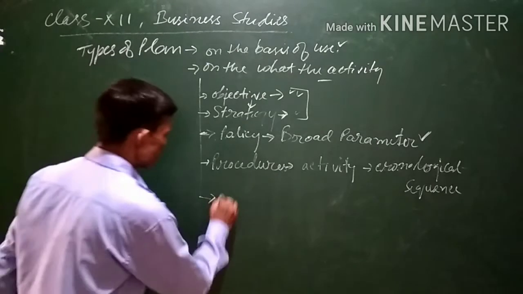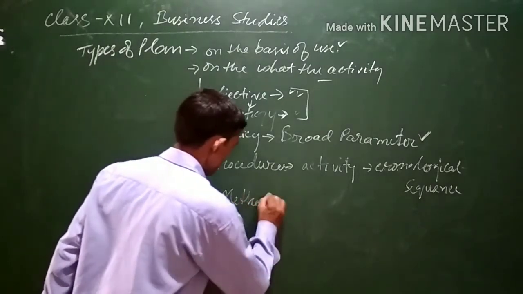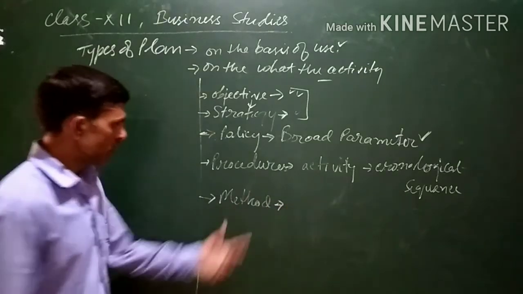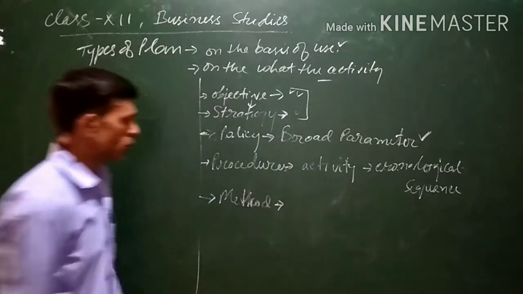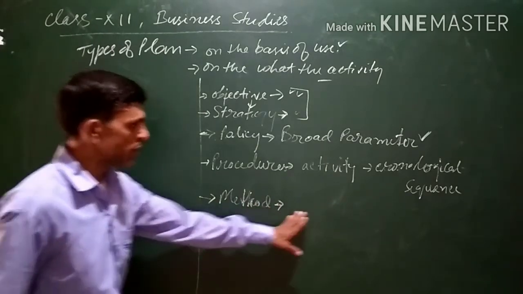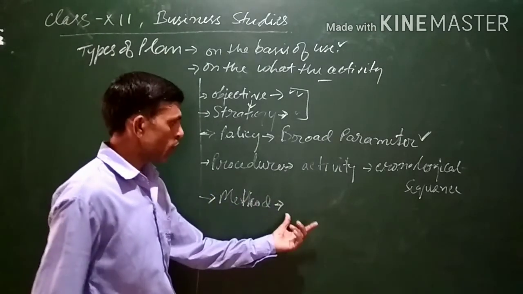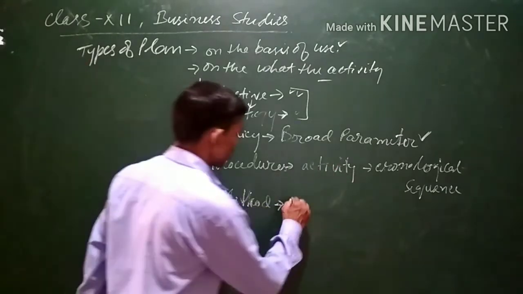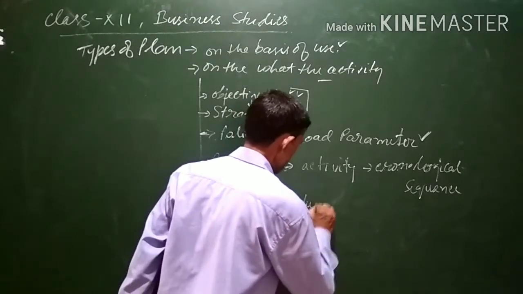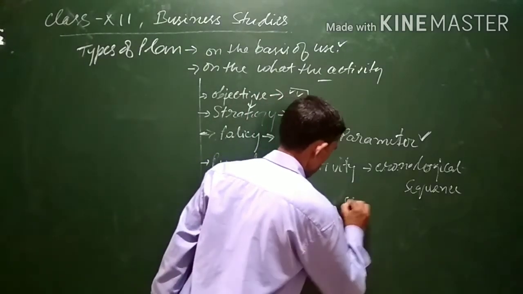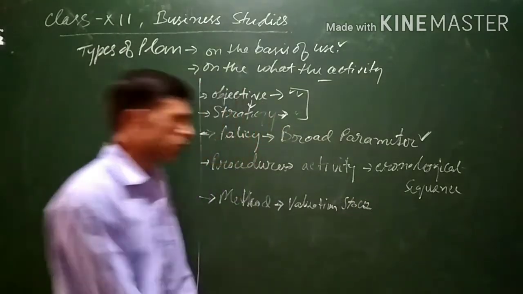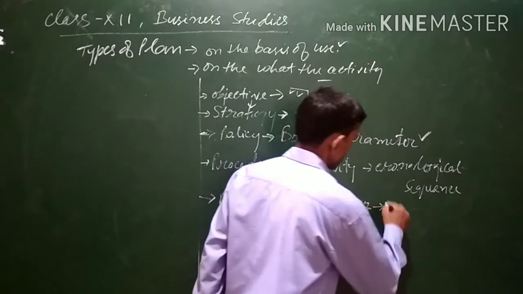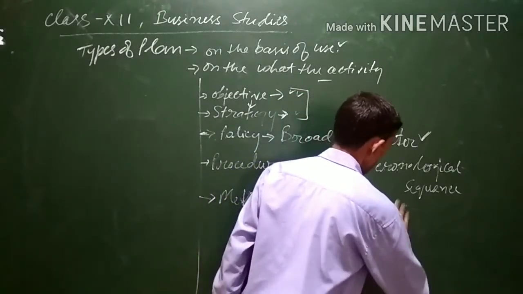Next is method. One more plan is there. Method is a type of plan. In order to do an activity, there are various methods of doing it, so which method do you have to follow? For example, suppose valuation of stock is there. Which method of valuation of stock can we follow? There are various alternatives. FIFO is one such.